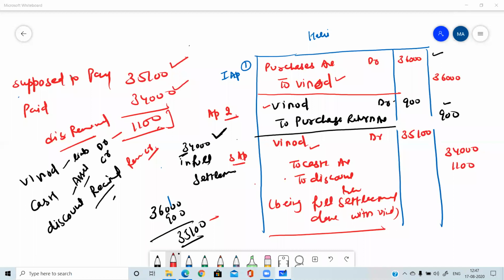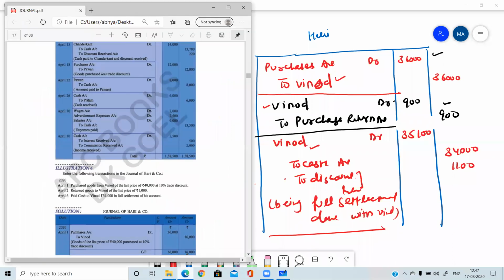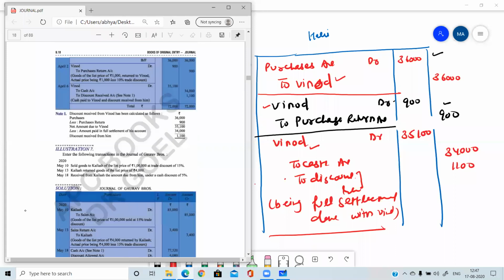How? If you are getting the payment, you are the seller, in that case it will be discount allowed. If you are the buyer, it means you are making payment, in that case it will be discount received. Discount received is credited and discount allowed is debited. So please tell me, am I clear with this question? Tell me all, am I clear with this question?